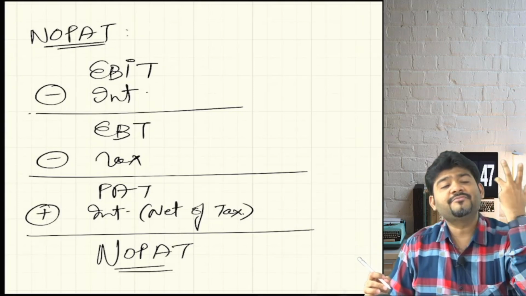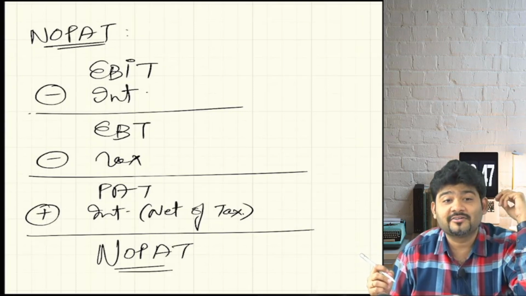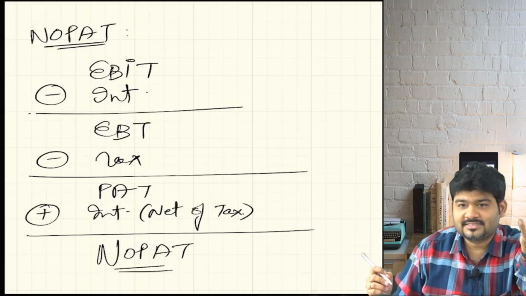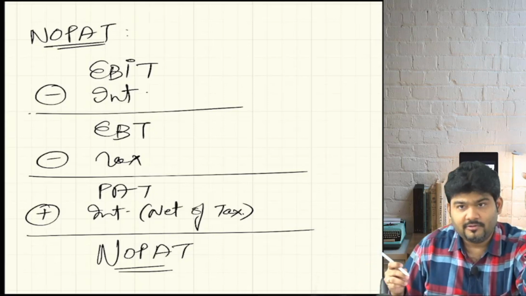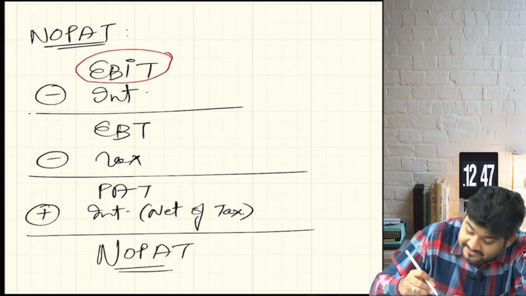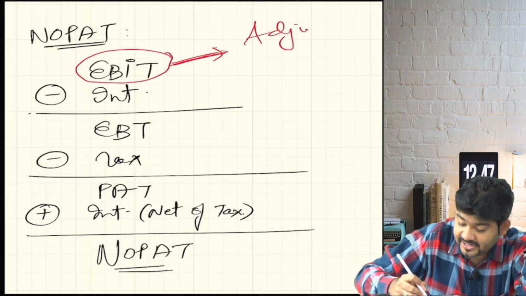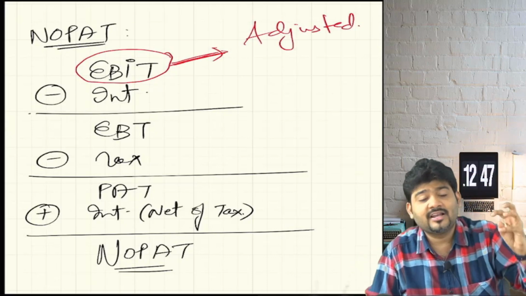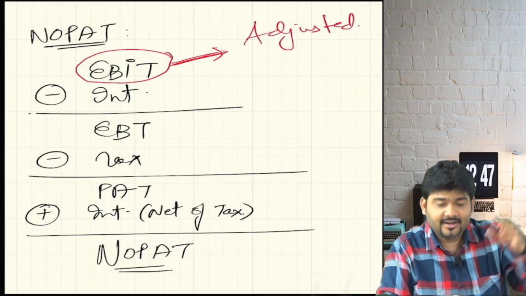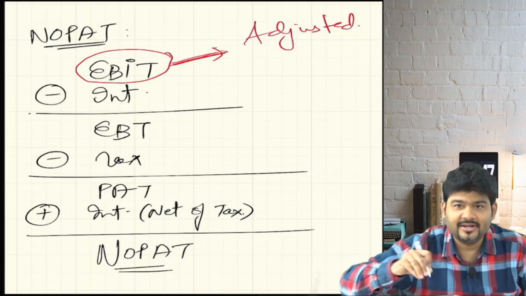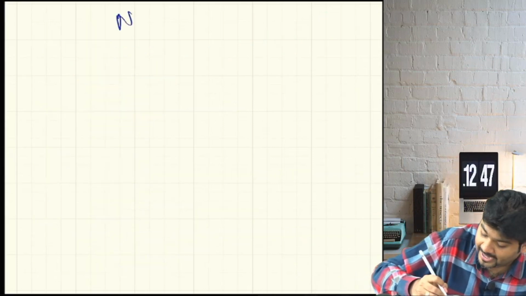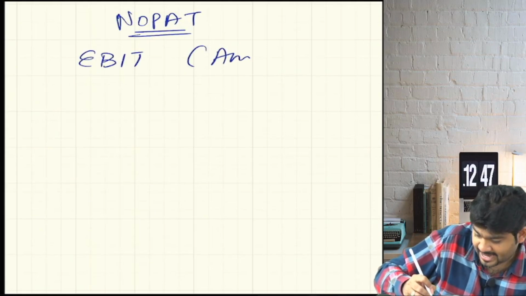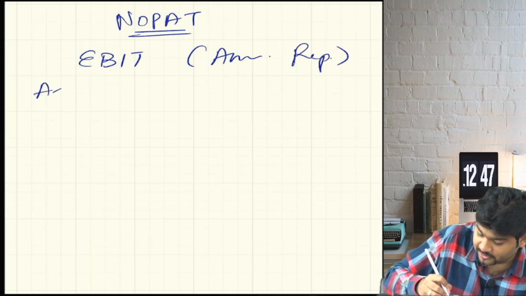Are we clear? So then where are those 155 adjustments, sir, that you were scaring us with? I told you not 155. We have to do only 5 to 6 adjustments. Those adjustments will be done separately, but they will be adjusted with EBIT. So EBIT less those adjustments, we will get adjusted EBIT, and then the format will continue. Did you understand? So if I have to write NOPAT again in a proper manner, can I say I will take EBIT as per annual report? To this, what we will do?